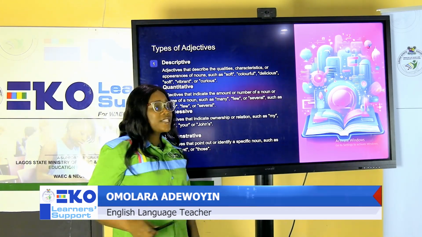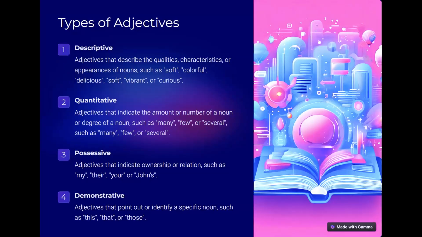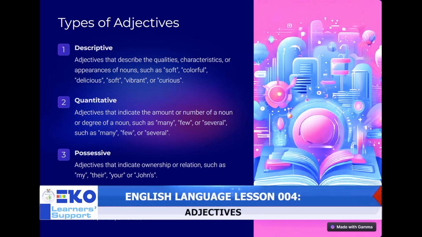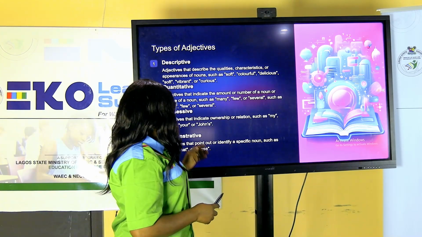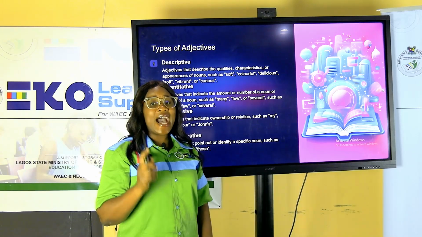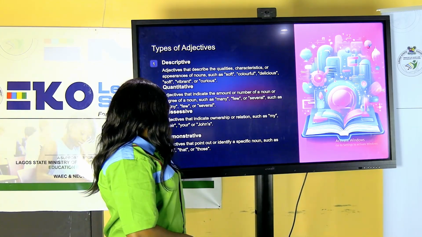We also have possessive adjectives. Adjectives that indicate ownership or relation. It is my own, my, adjective of possession. It is John's, adjective of possession.